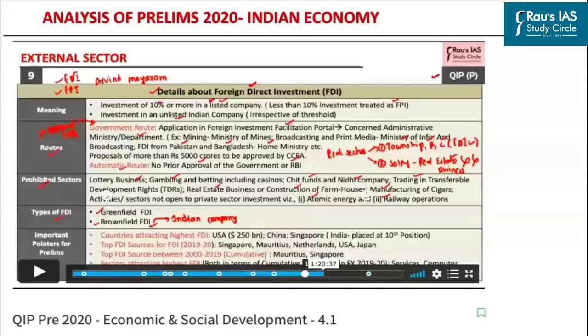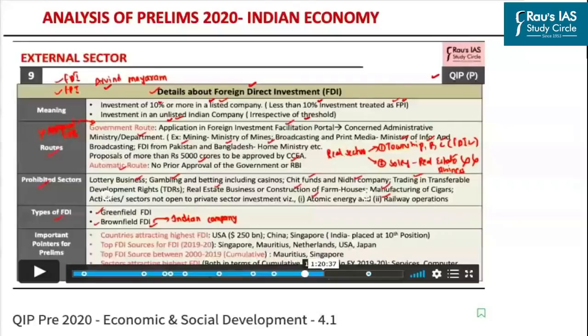In case the foreign investment is less than 10%, then automatically the government treats this not as foreign direct investment, rather it is treated as foreign portfolio investment. As far as an unlisted company is concerned, irrespective of the threshold, that is irrespective of the money invested by the foreign investor, all such investment is compulsorily treated as foreign direct investment. Now, this was a recommendation given by the Arvind Mayaram Committee, and the same has been accepted by the Government of India.